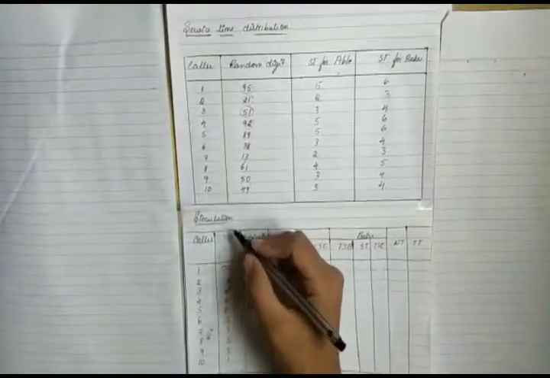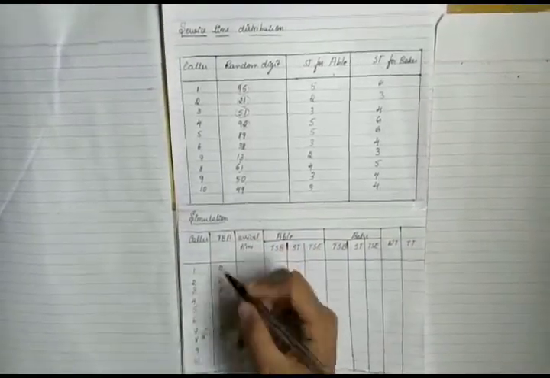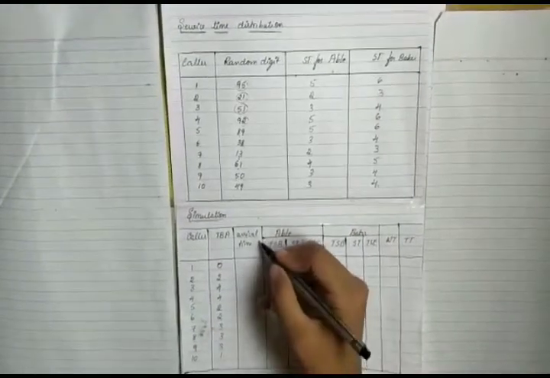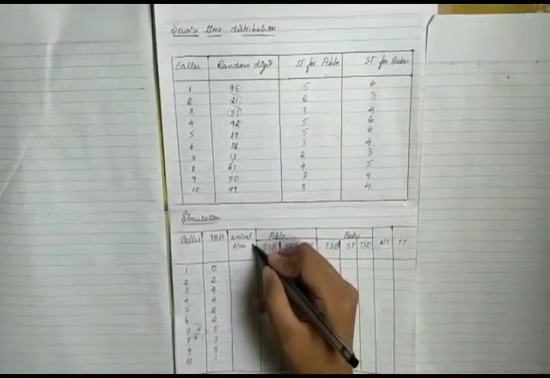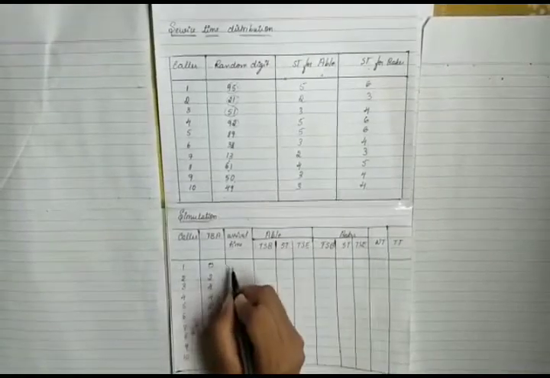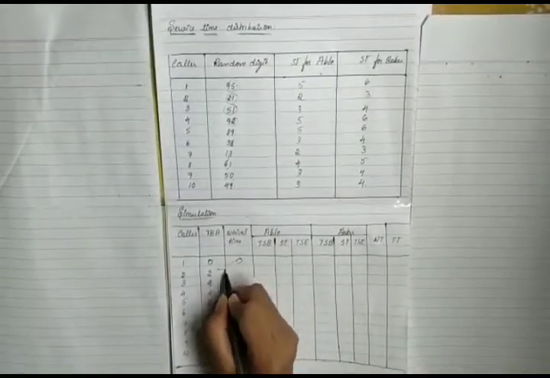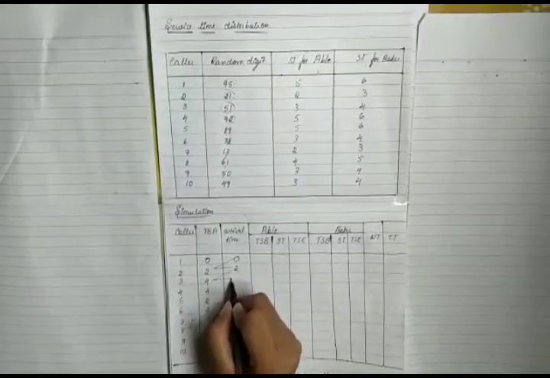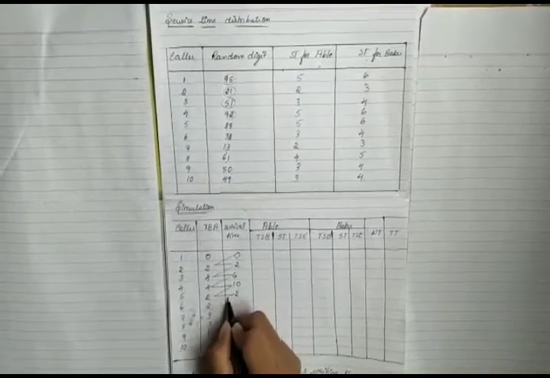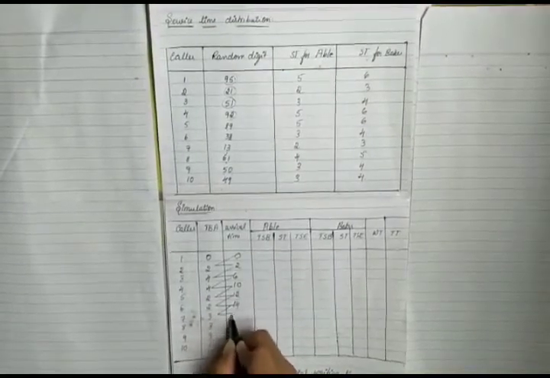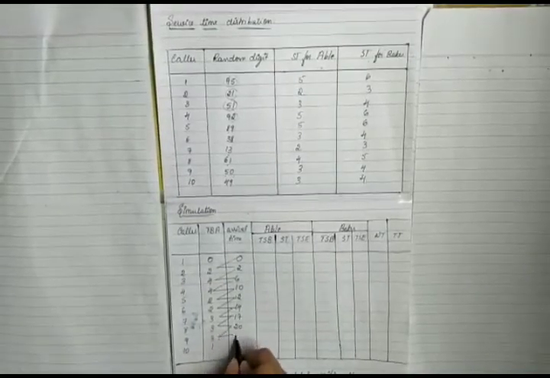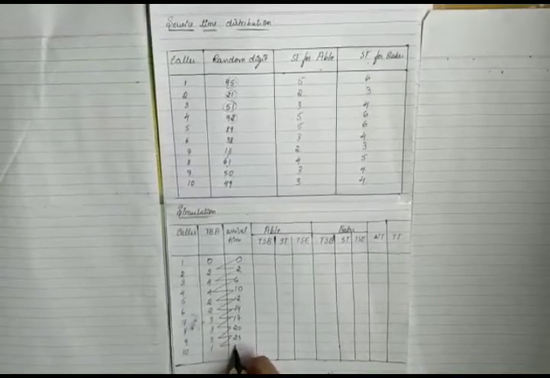So now we are going to perform the simulation for 10 customers where the time between arrivals is already calculated in the previous table. Now to find the arrival time we calculate it in a similar way as we calculated the cumulative probabilities. That is, it starts with 0, then 0 plus 2 is 2, 2 plus 4 is 6, 6 plus 4 is 10, 10 plus 2 is 12, 12 plus 2 is 14, 14 plus 3 is 17, 17 plus 3 is 20, 20 plus 3 is 23, and 23 plus 1 is 24.